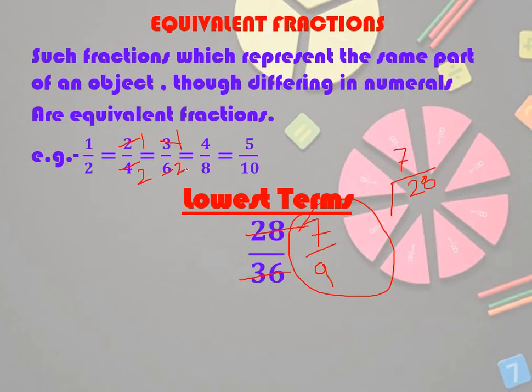This 3 and 6, they both are divided by the same number 3. 4 and 8, they are also divided by the same number, 1 by 2. And 5 by 10, they are also divided by the same number, 1 and 2. Okay, so when they are all divided, now you can see all these numbers are equivalent. Correct? Here also 1 by 2 is equal to 1 by 2. Equal means what? Both sides should be the same. This 1 by 2 is equal to this 1 by 2. So in the beginning, the numerals were different, but after reducing to the lowest term, we found that they are all equal. That is what is known as the equivalent fraction.